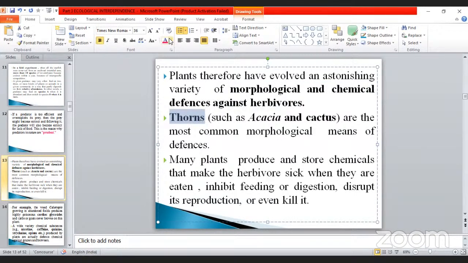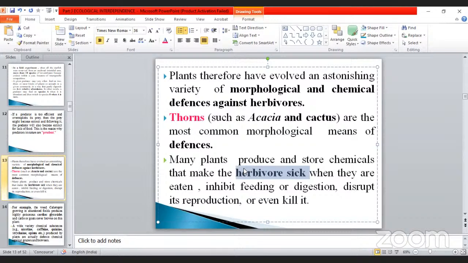Already we discussed it. Some of the examples are the most common morphological means of defense. It also protects from the herbivores or any other animals. So the morphological changes occur due to the escape from the predators. Okay. So many plants produce and store chemicals also. Sometimes, don't forget, my dear, this is very, very important. They produce and store chemicals that make the herbivore sick.